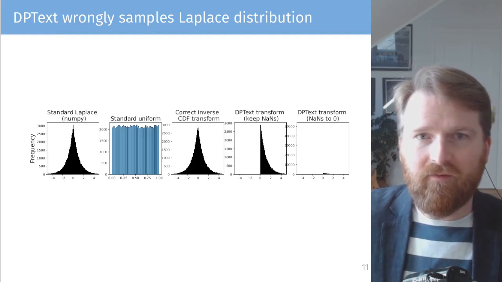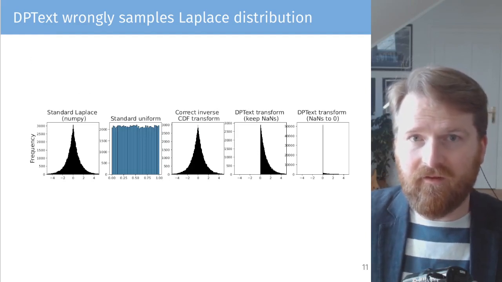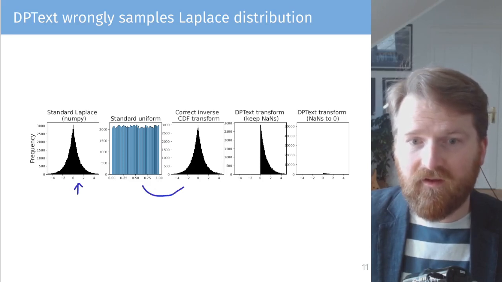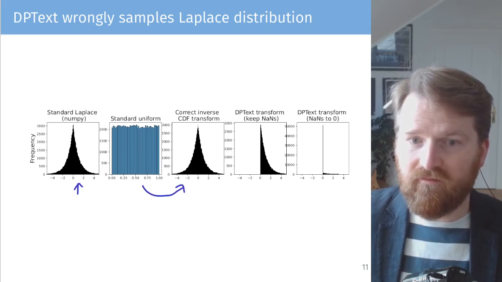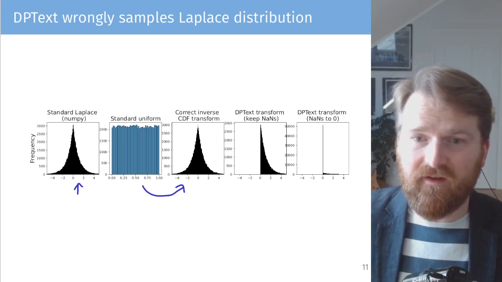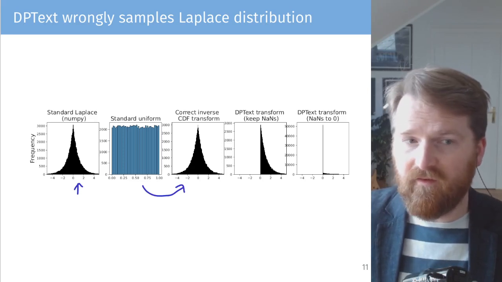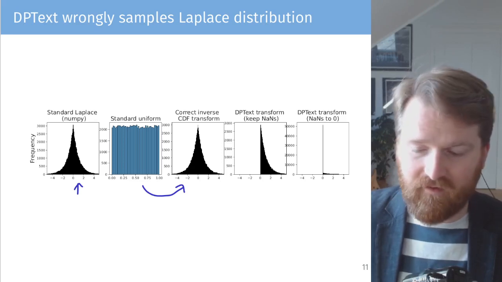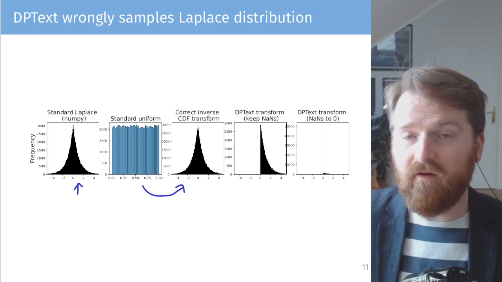If you try to re-implement this sampling from the DPText paper, we can compare. So this is a standard Laplace distribution from NumPy. Here, if we sample standard uniform and go through the correct CDF transformation, we get pretty much the same as from standard NumPy, so the correct Laplace. If we use the sampling mechanism which was used in DPText, we have two options, because the function is not defined, basically, because of the negative value going into the logarithm.